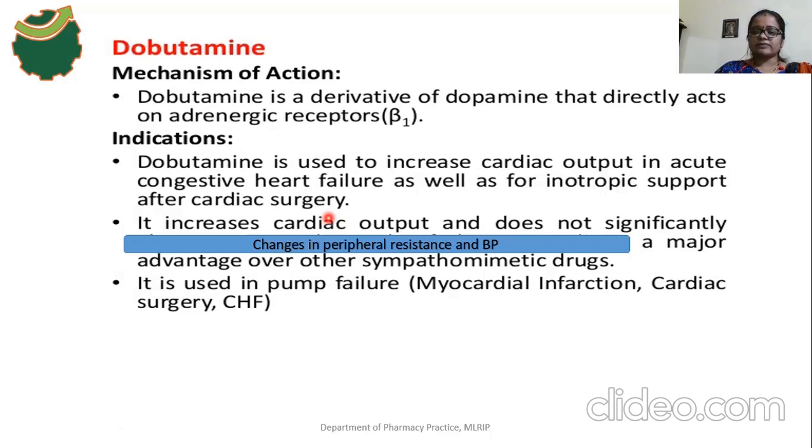So dobutamine has this major advantage over the other sympathomimetic drugs, because it increases the cardiac output but does not significantly increase the blood pressure or change peripheral resistance.